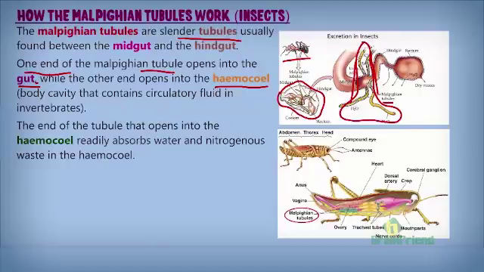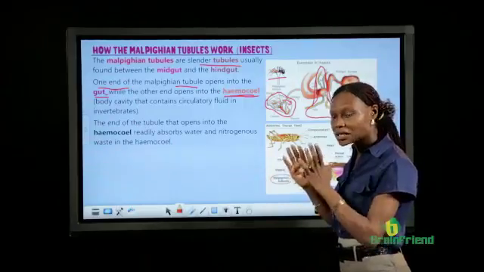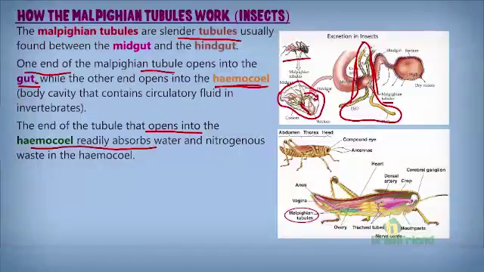It is found between the midgut and the hindgut. This end that is found inside here is the end that is open into the hemocoel. Remember I said the hemocoel is a cavity, an open space within that animal. The other end opens into the gut cavity, as we can see from our image here.